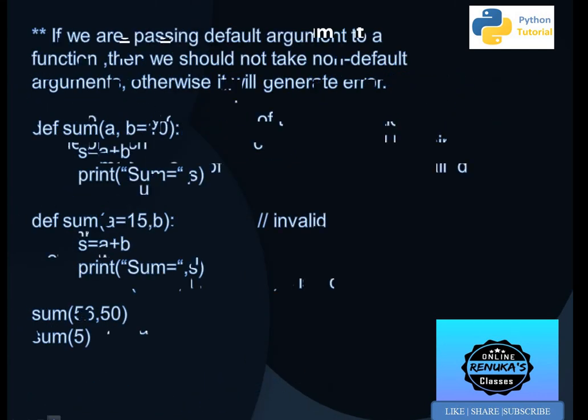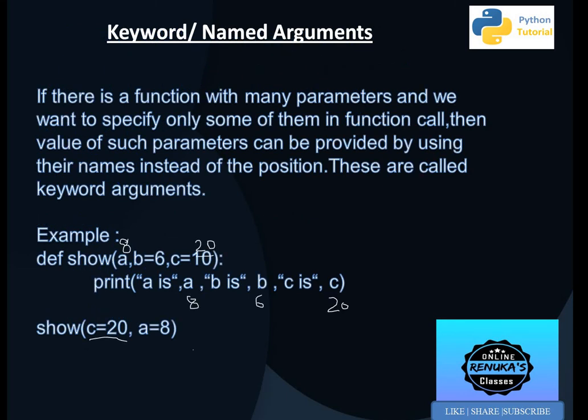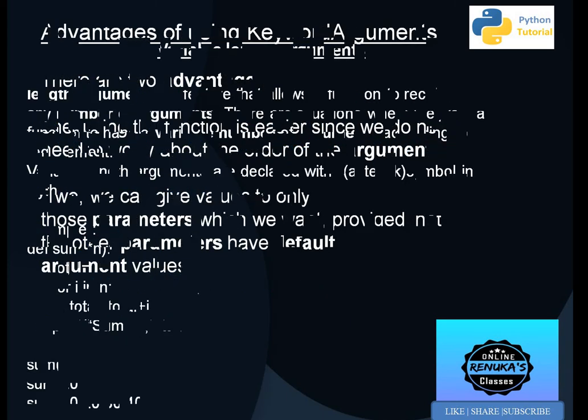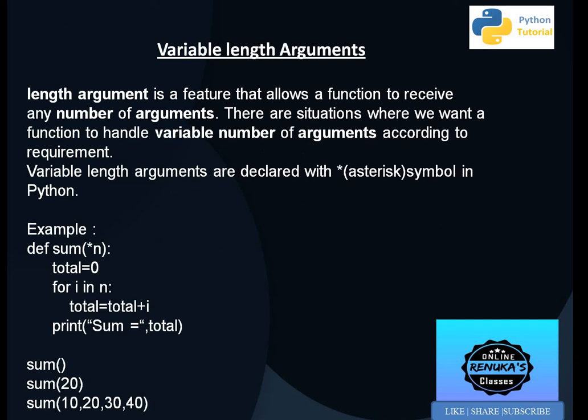Third was keyword arguments. Keyword arguments means we have to mention the name of the arguments, and in this no sequence matters. And last was variable length arguments, means any number of arguments we can pass according to our requirement.